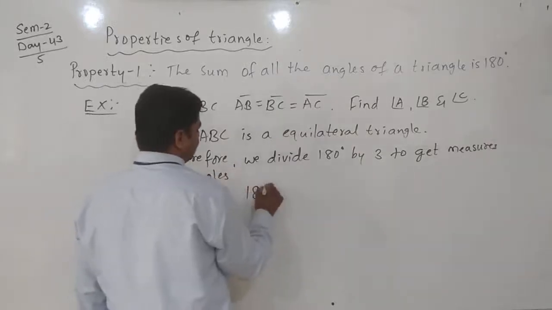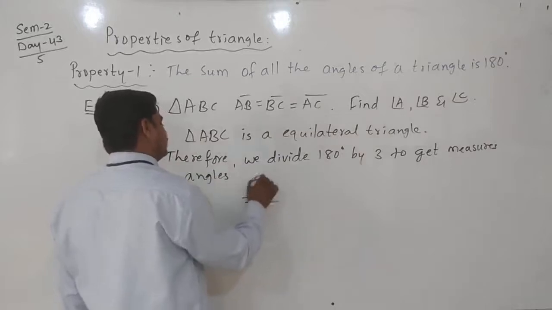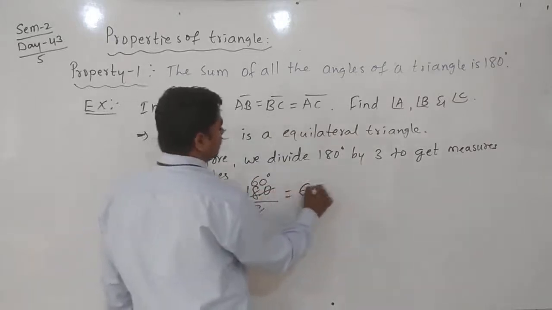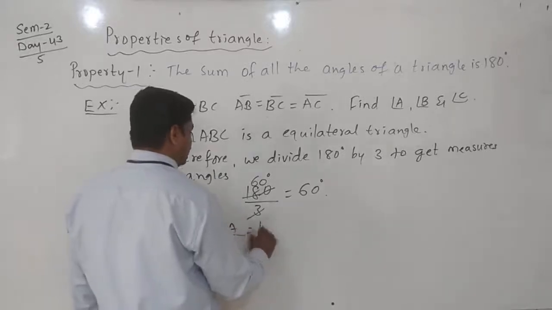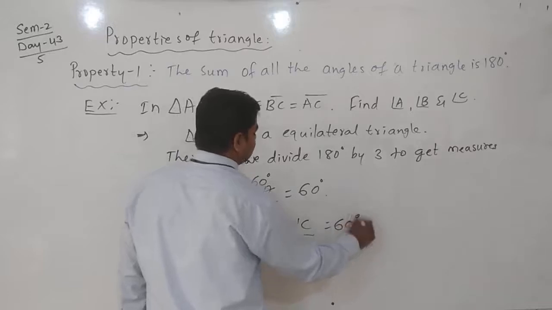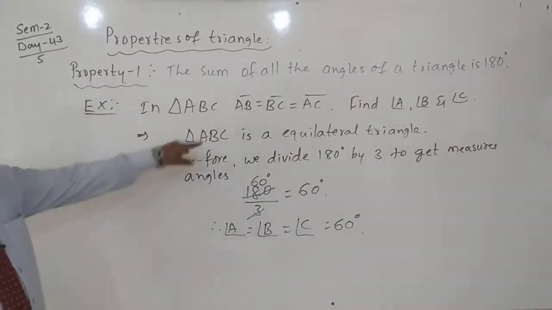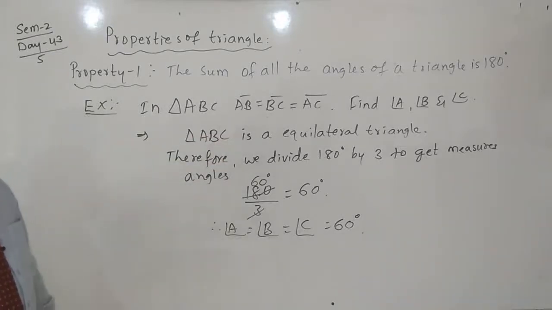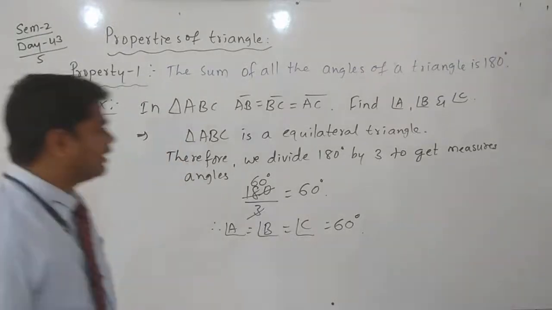Then 180 divided by 3: 3 ones are 3, 3 sixes are 18, and 0, so we can write 60 degrees. Therefore angle A equals angle B equals angle C, all equal to 60 degrees. Each angle measures 60 degrees. Yes, correct? Write down this one. If an equilateral triangle is there, all angles should be equal only.